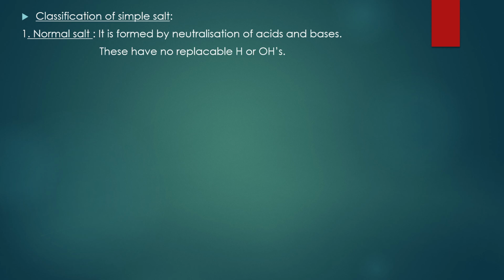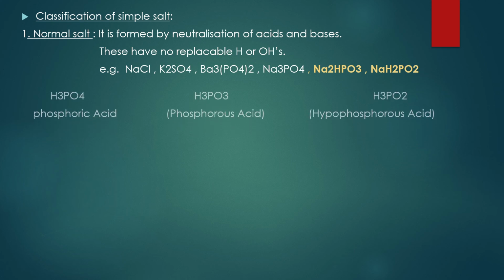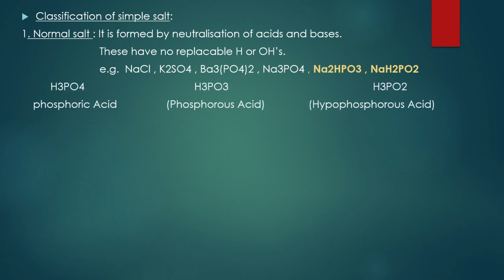The first one is normal salt. It is formed by general neutralization of acids and bases. These have no replaceable H or OH. You cannot replace them. For example, sodium chloride, potassium sulfate, barium phosphate, sodium phosphate, sodium biphosphate,